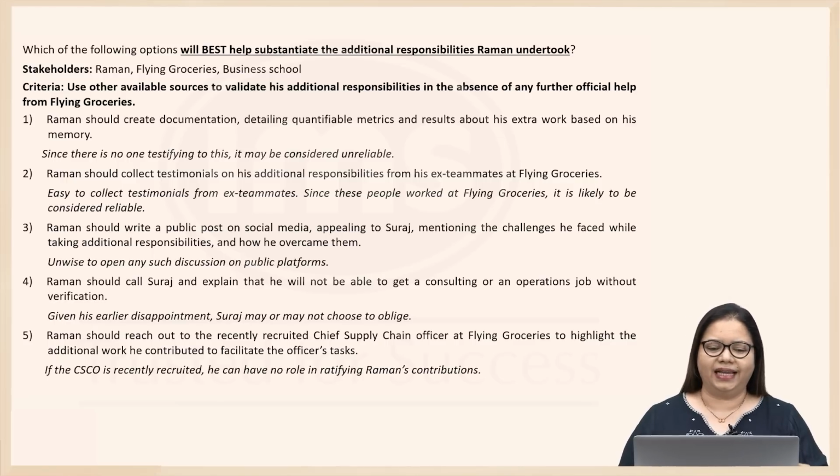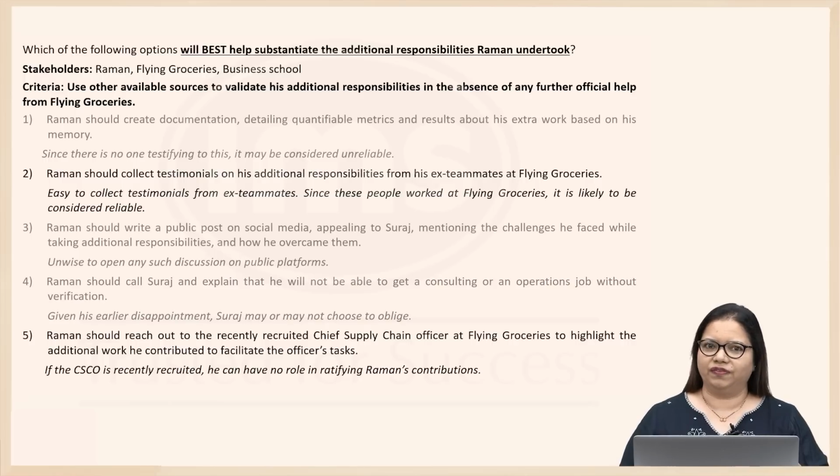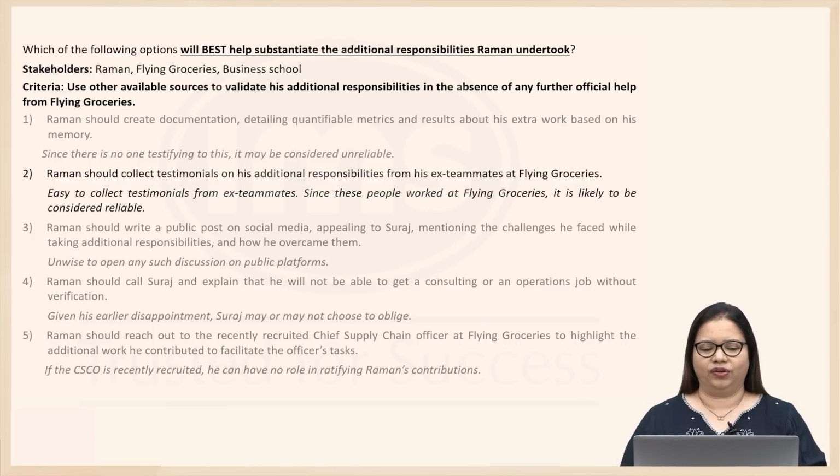So the only channel that seems open to Raman from the options given here is turning to his ex-teammates at Flying Groceries, which is fairly easy to do, which is also going to be reliable since these teammates worked with him at Flying Groceries. So option 2, it will have to be.